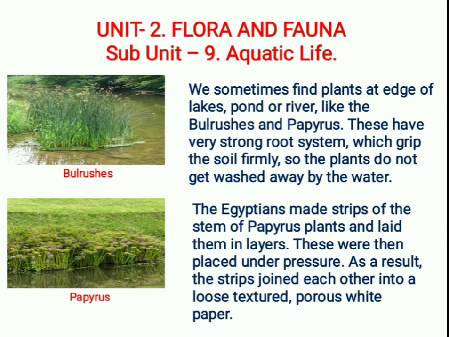They have a very strong root system which grips the soil firmly, so the plants do not get washed away by the water. Have you seen these plants at the edge of a pond, lake or river? Those are the bulrushes and papyrus.